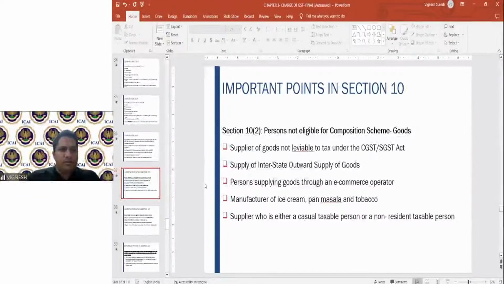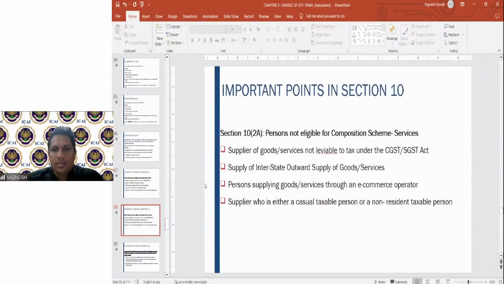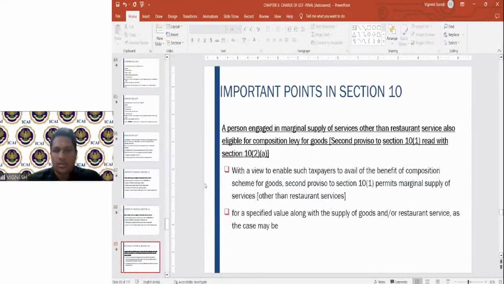Then further points here in section 10 subsection 2, persons who are not eligible for composition scheme: supplier of goods not leviable to tax, interstate outward supply, that is outside the state you are selling, supplying the goods through an e-commerce operator, manufacturer of ice cream, pan masala, tobacco, and a supplier who is either a casual taxable person or a non-resident taxable person. The same way for services also is covered. It is pretty much the same. I hope you got this point.